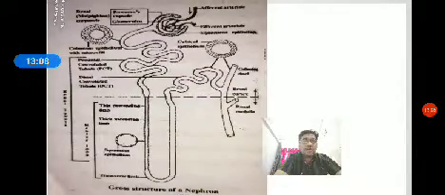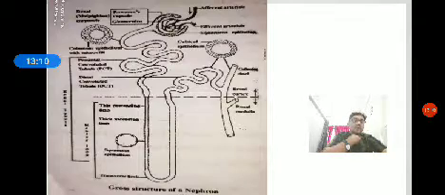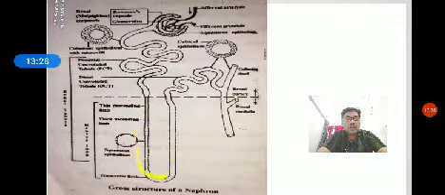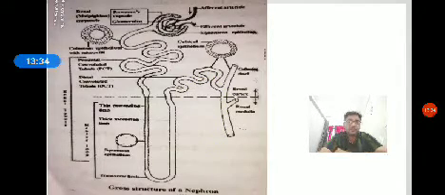Now we move on to the structure of the nephron. The nephron consists first of a renal capsule or Malpighian capsule, then the proximal convoluted tubule, then a U-shaped structure called the loop of Henle, then the distal convoluted tubule, and finally the collecting duct.